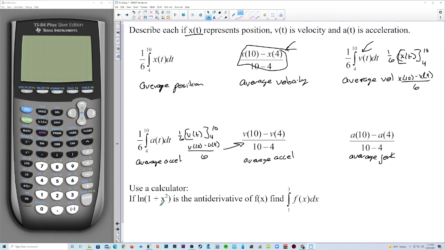If natural log of 1 plus x squared is the antiderivative of f of x, find the integral from 1 to 3 of f of x. Well, it says this is the antiderivative. So it's natural log of 1 plus x squared from 1 to 3. So natural log of 10 minus natural log of 2. I guess it says use a calculator, so we might as well finish it. Natural log of 10 minus natural log of 2. So 1.609.